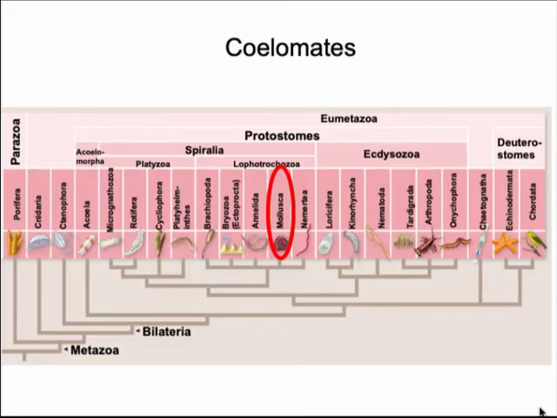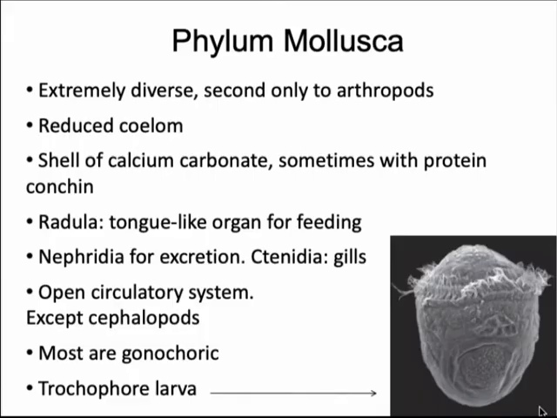Now we look at another group of coelomates, the mollusks. These are very abundant. This is another group that also colonized land independently. They were able to do that because they have a shell that provides some support for their weight. They have specialized organs for excretion of nitrogenous waste. They have a circulatory system that allows them to move nutrients so they can grow. Also, organs for gas exchange that could be used to take oxygen in water or on land.